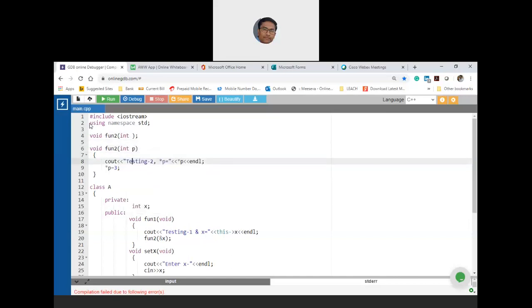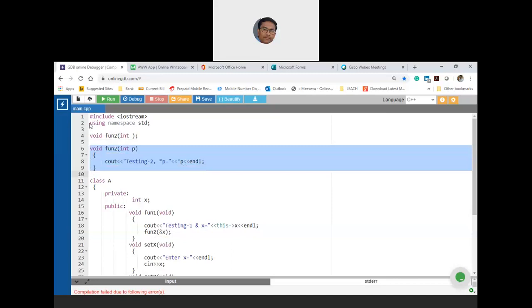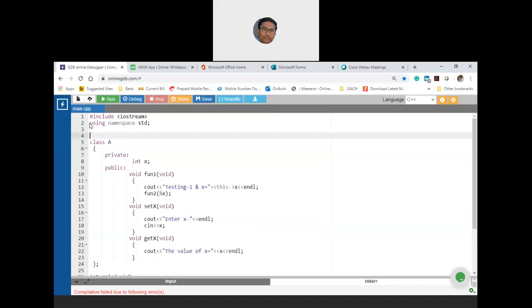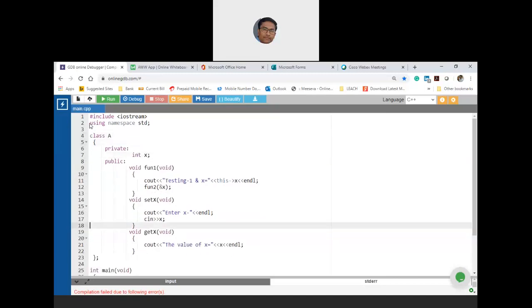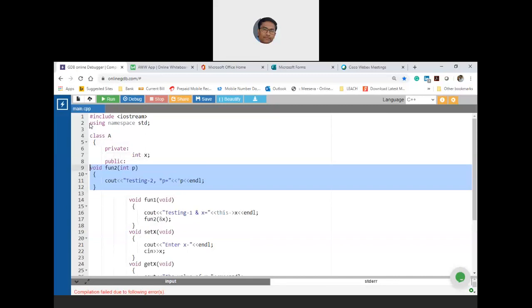Now we are printing. Now you want this to be maintained, so I cannot define a prototype. So here inside public, there is another member function. Probably I'll write this after fun1.